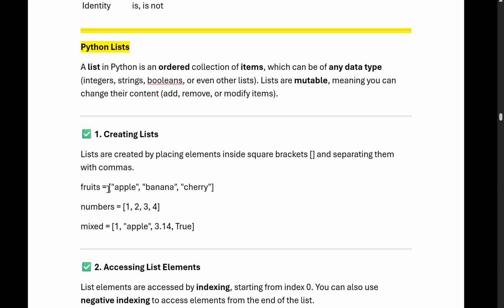So suppose fruit is a list which we are assigning, we start the square bracket, then we give apple, banana, cherry. Number is 1 2 3 4. Mixed is a 1, a string also we are giving, an integer, and a float number also. So these are all lists.